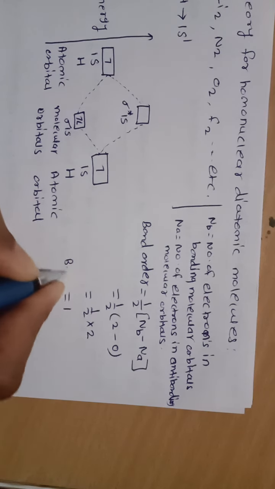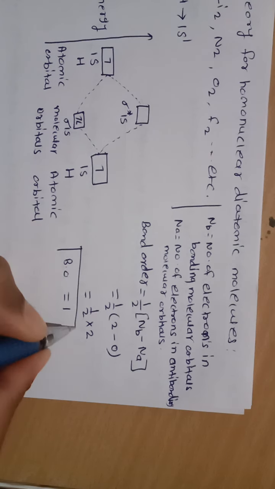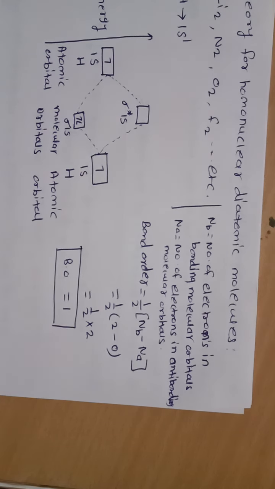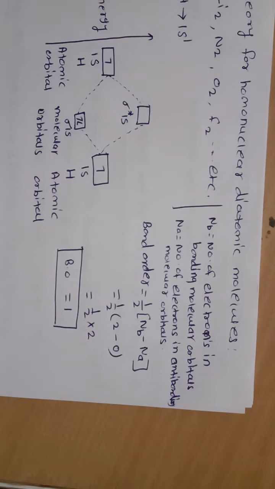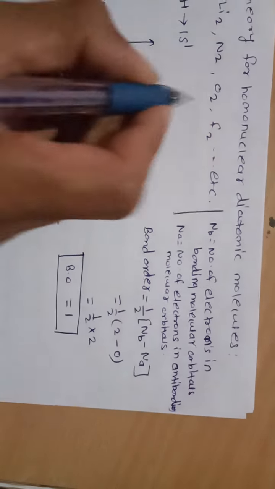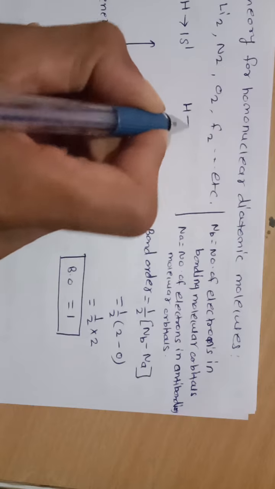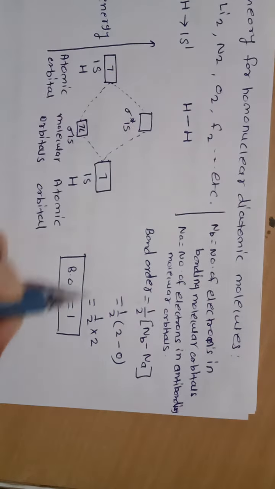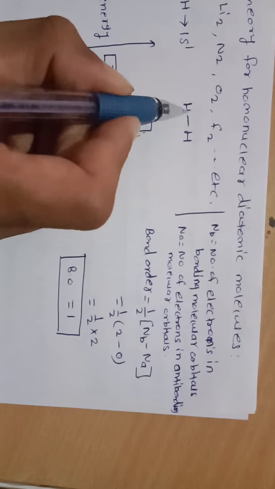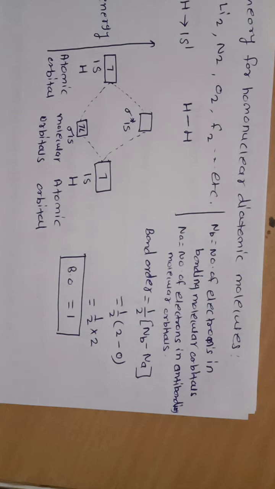That is, bond order is equal to 1, which indicates that in the hydrogen molecule only one bond is present, a covalent sigma bond. We know the structure of hydrogen is H-H, so only a single bond is present. This bond order indicates that only a single bond is present between these two hydrogen atoms.